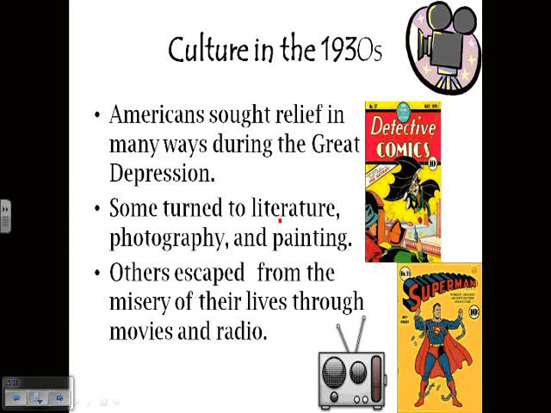Here we go, looking at the culture. I told you about Batman and Superman. The whole idea was, we were talking about financial relief, and now we're looking at some emotional relief. How can we make the American people during the Great Depression feel better about themselves? So you start seeing Hollywood start to boom here, and Vegas, people going and watching movies and shows, the radio, listening to major sports heroes, things like that. Superman and Batman are the two big ones.